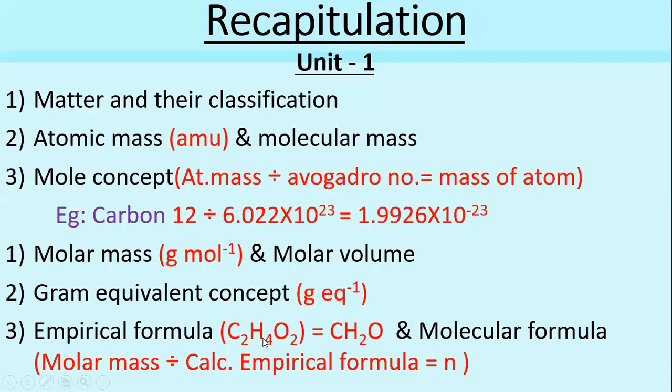So here I have attached one example, C2H4O2. In this, to convert it into the simplest form, we have to divide the numbers throughout. All the numbers are divisible by 2, so we can take 2. So when we divide all by 2, we get CH2O.